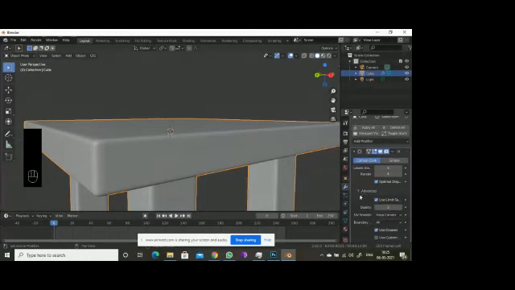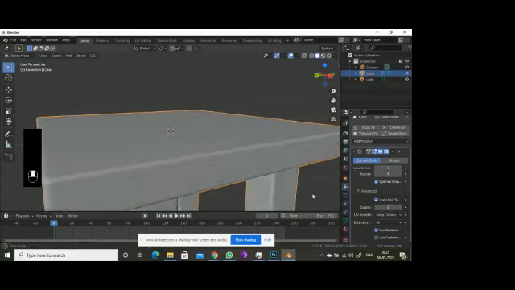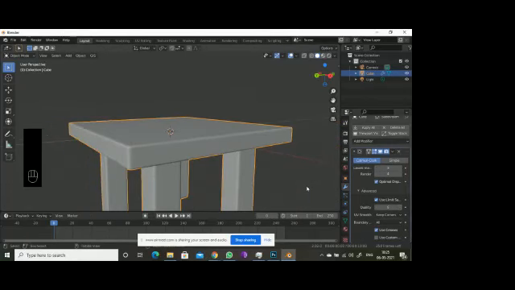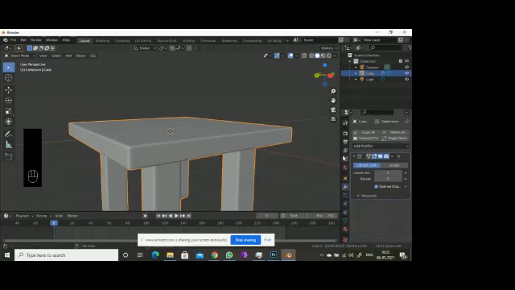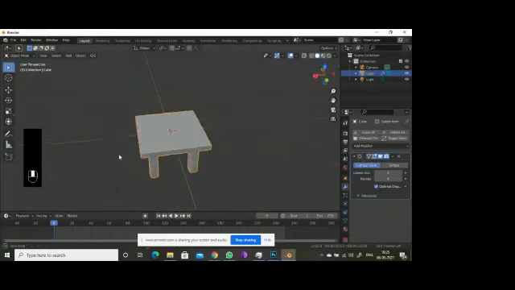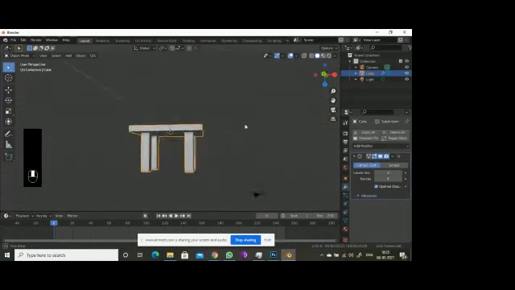Advanced options, if you want the quality to be increased. If you increase the quality, then the size of the 3D model will also be increased, so this increases the size of the Blender file. You have to keep in mind that if you make high quality 3D models, the size of the 3D models will also be increased. Today I'm telling you this basic 3D model, so this is not a big thing.